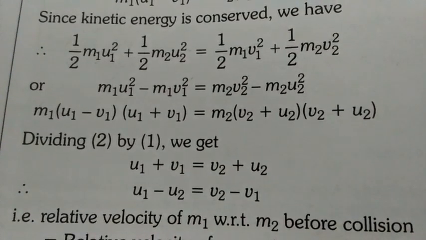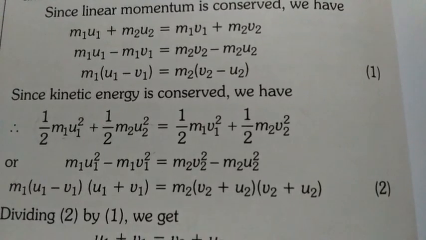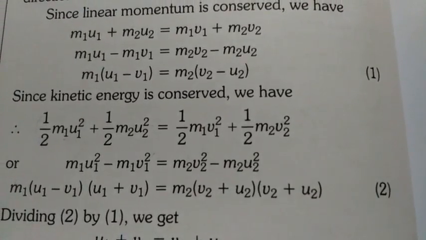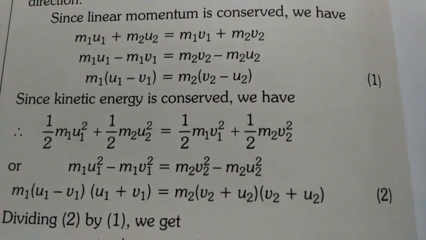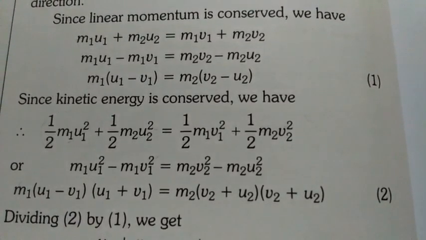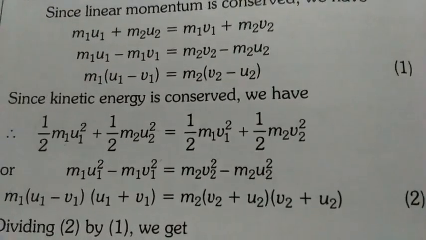Give this equation number 2. So here you can see we have two equations, equation number 1 and equation number 2. One we got when we assumed momentum is conserved. Second we got when we assumed that kinetic energy is conserved.